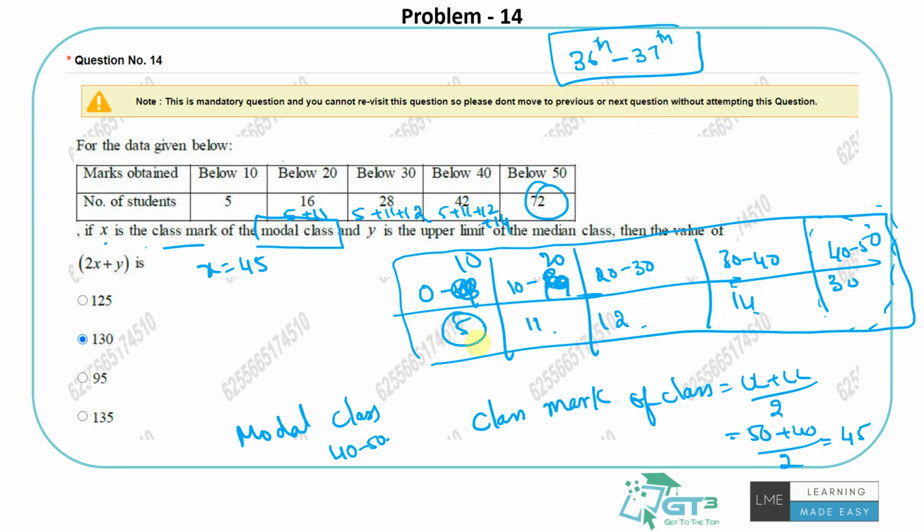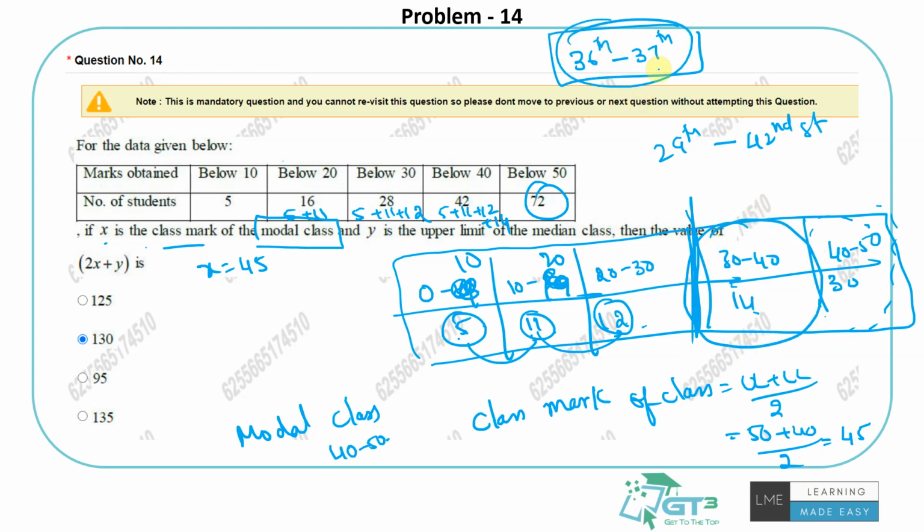See, there are 5 people here. The next 11 people are here. 5 plus 11 is 16. Plus 12 are here, that is 28 students. The bottommost 28 are up to the previous class. Then the 29th student to the 42nd student, in terms of lowest to highest marks, are all in this class. The median class should be in this only, right? The 36th and 37th are here only.